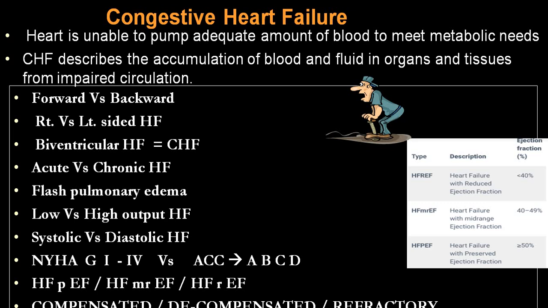Because of increased pressure in the ventricle, there is a backward push of blood from RV into RA and into the superior and inferior vena cava, which we call backward failure. In the lung, there is increased pressure in the LA, which results in increased pulmonary capillary wedge pressure and pulmonary edema. That we call backward failure.